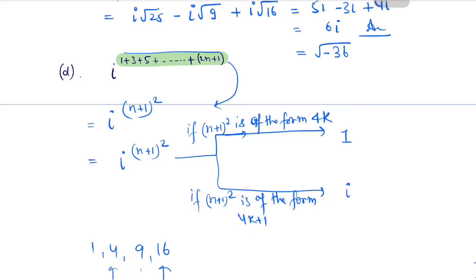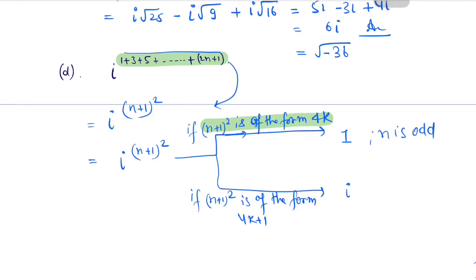The square of an even natural number is of the type 4k, but the square of an odd natural number is of the type 4k plus 1. So if n plus 1 whole square is of the form 4k, it means n plus 1 is even, and n plus 1 even means n is odd.